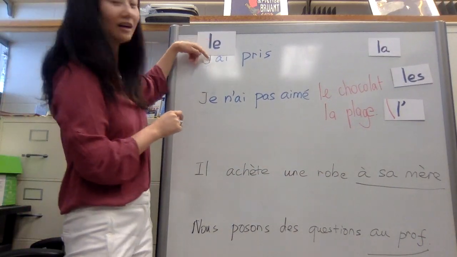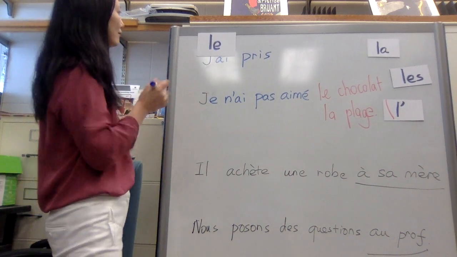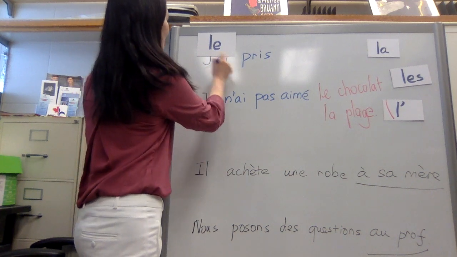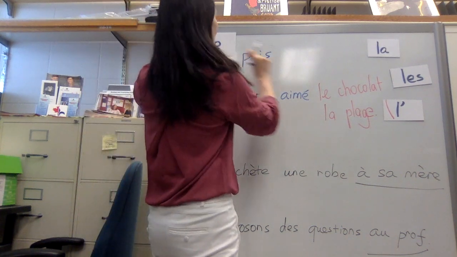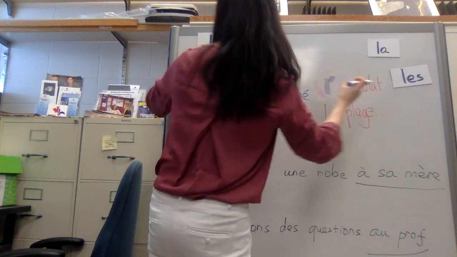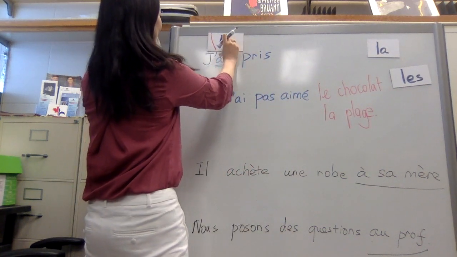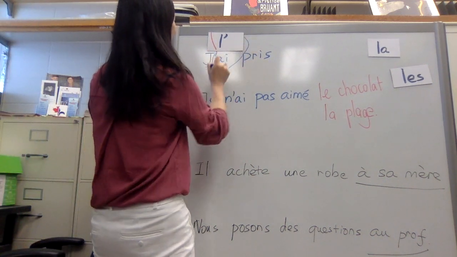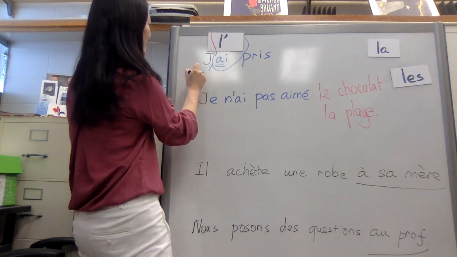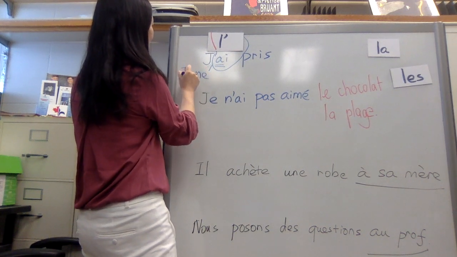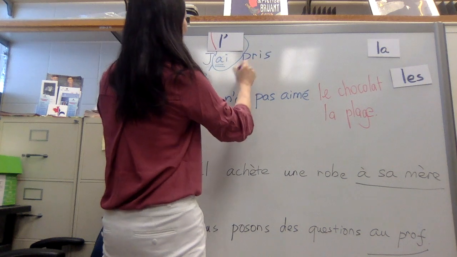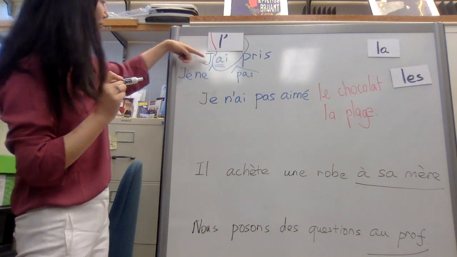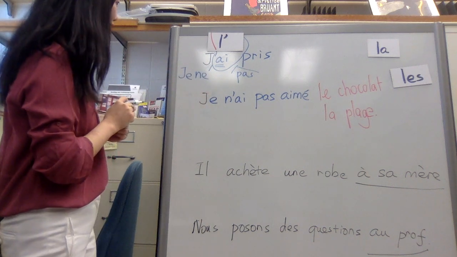Okay, since the two are going to fall in love, we're going to take a look at the form again. So, le is followed by e, which starts with a vowel. So in that case, we have to change it into L apostrophe. Okay, L apostrophe. And since they two fall in love, if you want to change them into the negative form, it goes to je ne l'ai pas pris. Okay, so we put le between ne and pas to form the negative form.